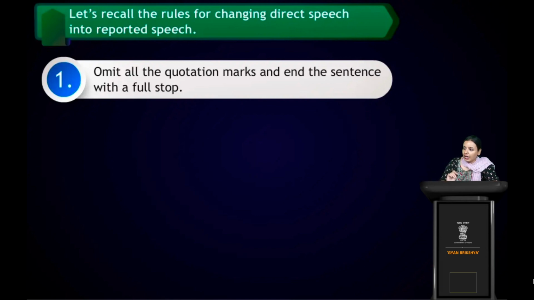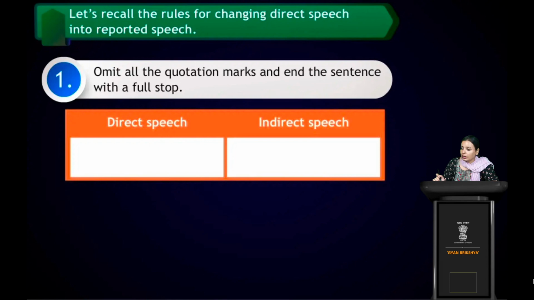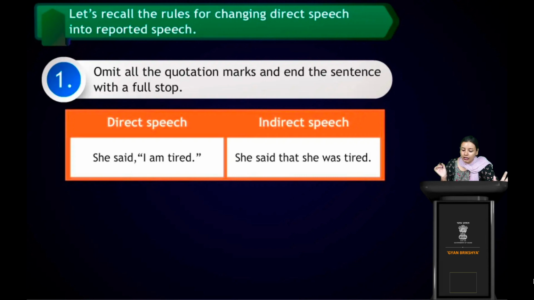Let's check direct speech and indirect speech. So we're gonna make two columns and we're gonna see with examples. Okay, now see here written, she said, "I am tired," right? In the indirect speech, she said that I am tired. Now we have to remove what? By rules we have to remove quotation marks. So how are we going to use it? "She said that." In reported, in indirect speech, "that" will come, right? If we remove the quotation, then immediately "that" will occur.